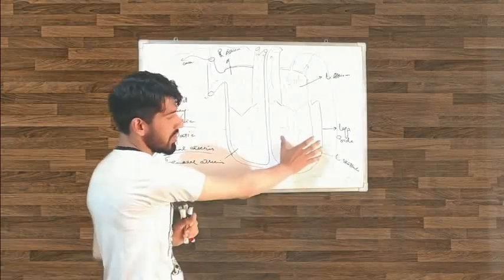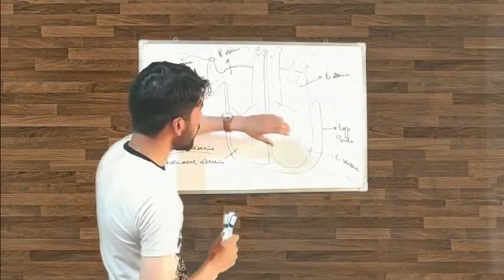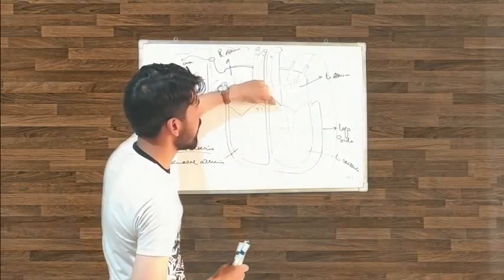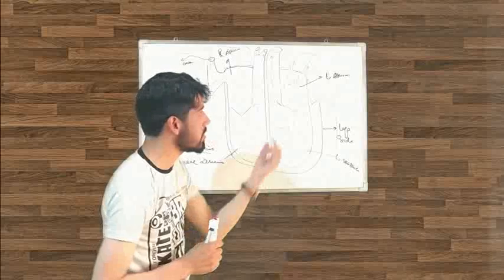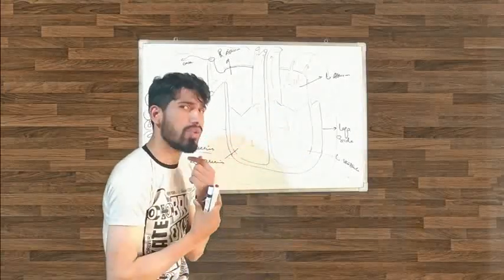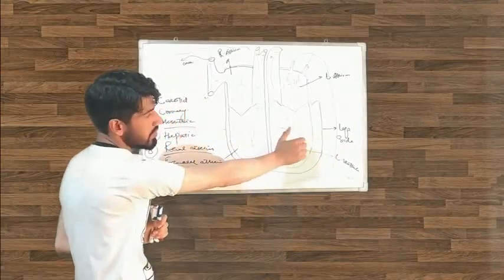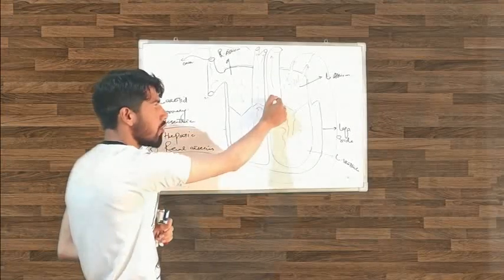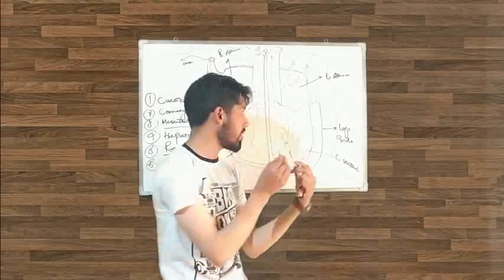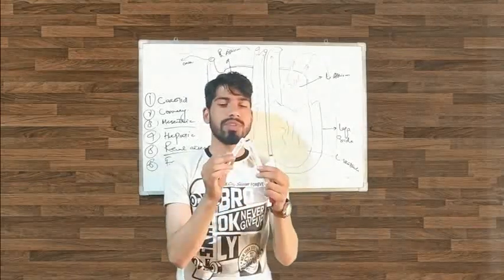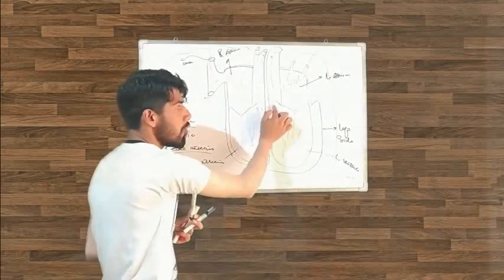When this left ventricle pumps, when this left ventricle contracts here, the blood goes into the aorta. Here is a door-like structure. This is called the aortic valve. Okay, this valve is called the aortic valve. So what is the job of the aortic valve? When this left ventricle contracts here, this aortic valve opens. It's like this. So when this ventricle contracts, it opens like this. Okay, so this is the aortic valve. It opens when the ventricle contracts.